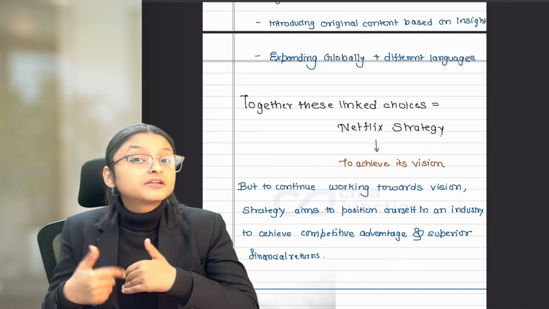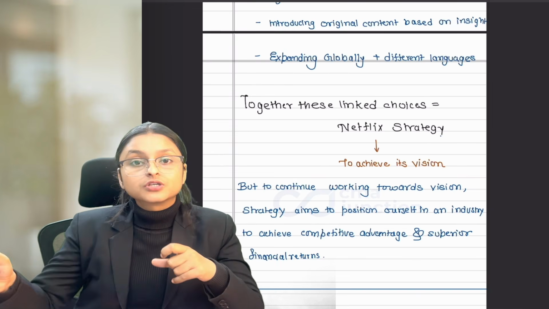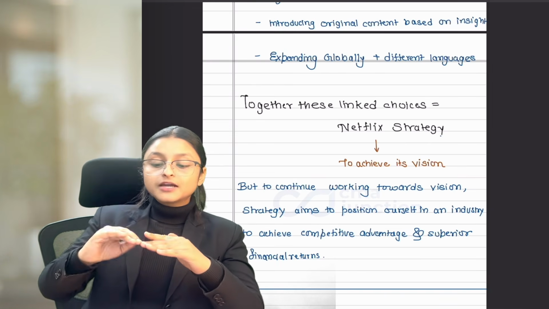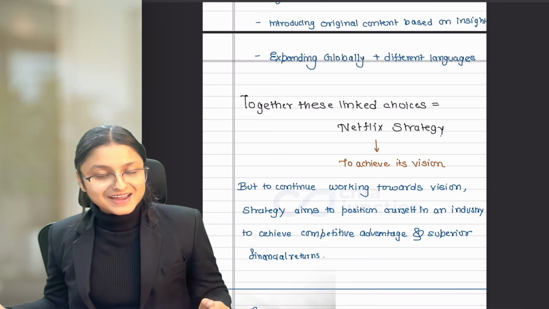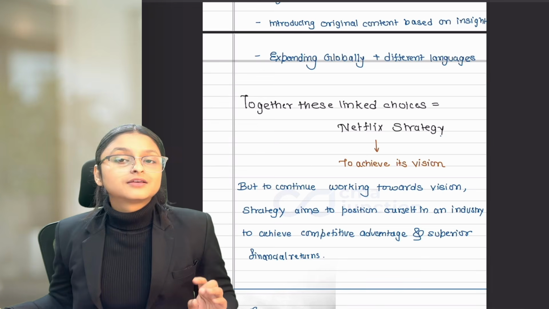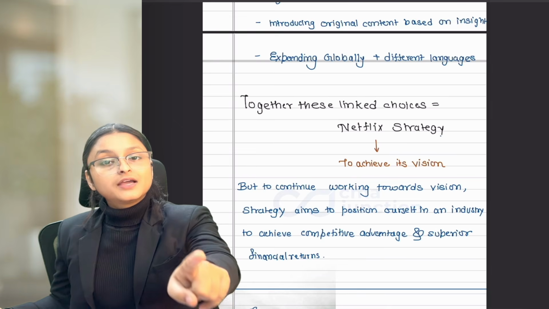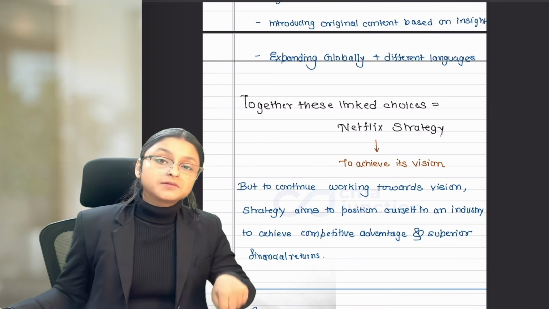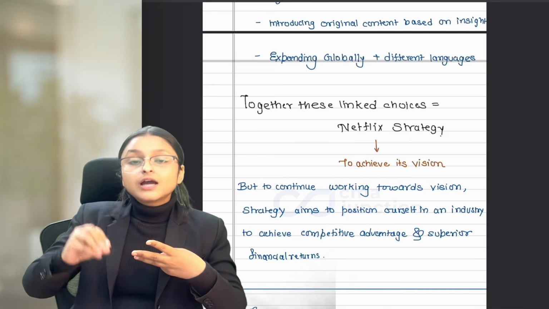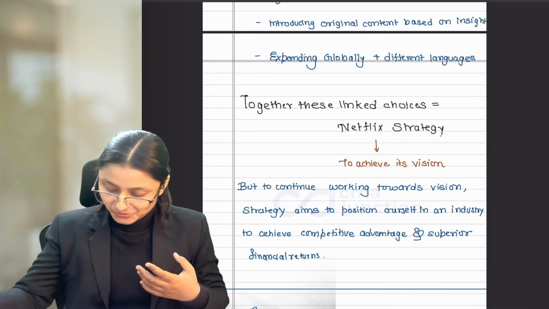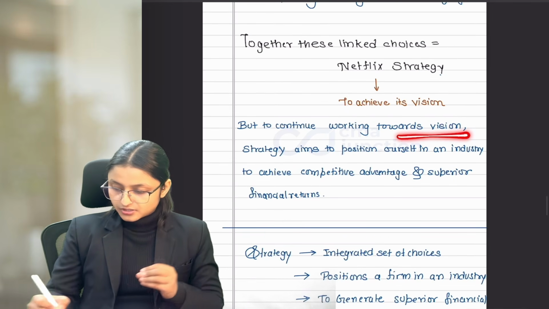Now why is this required to achieve vision? Because to sustain the vision, to keep on working towards vision, we need money. We need to be above our competitors so that we can grab more customers. And for that, to keep the vision sustained, strategy makes linked choices which help us to achieve our vision. And with that, strategy also helps us to gain competitive advantage, to earn superior financial return so that we can continue fulfilling our vision.